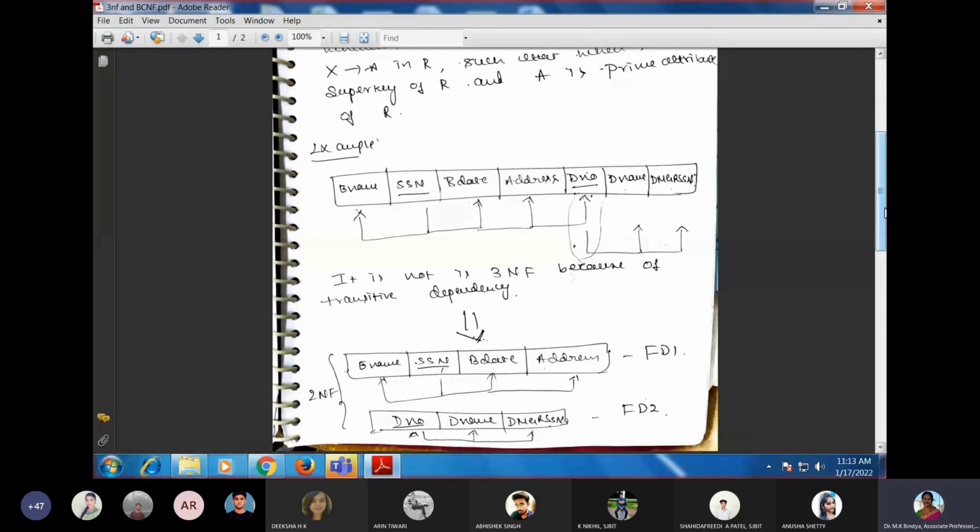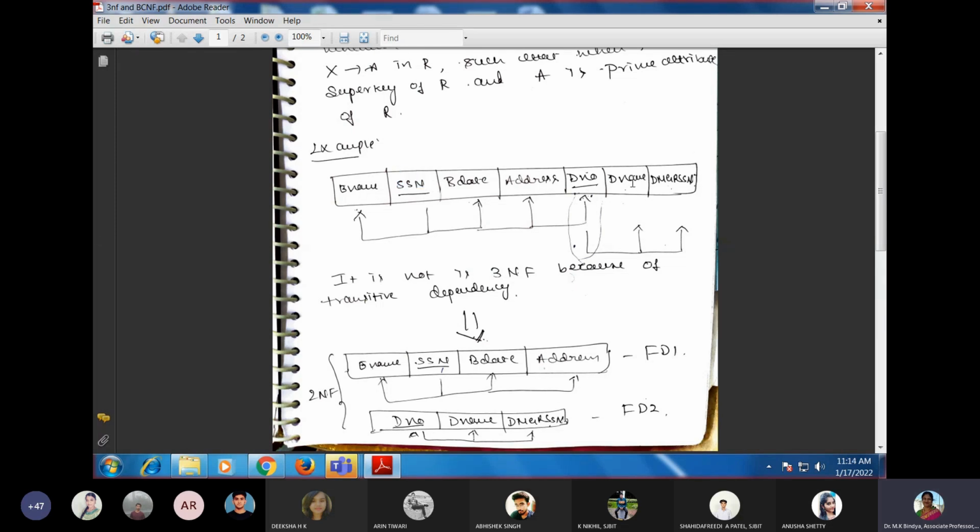So let us take an example. Here in this case, according to this functional dependency, you can see that B number, address, birthday and employee number are dependent on the SSN.